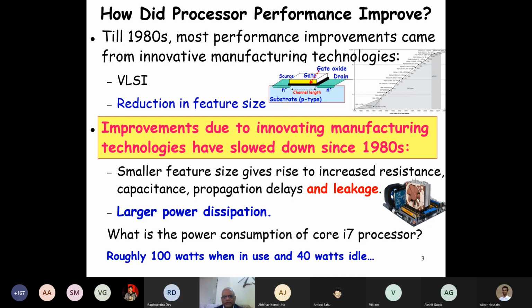Now creating a small channel is a challenge. The other ones you just diffused, right? As I was saying, the source and drain on the p-type substrate, you just doped with n-type dopants, and you got your source and drain, and on that you etched out the channel, and that's the challenge: how do you get a smaller and smaller channel, because the other ones you can manufacture here.